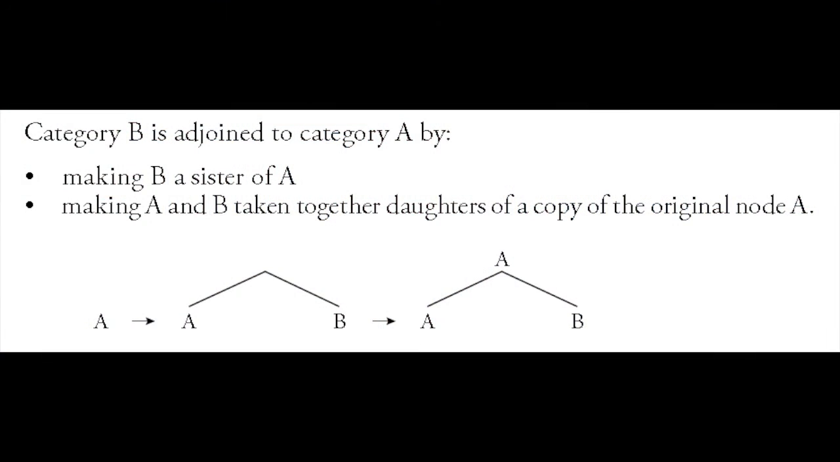So how can we improve on this? How can we avoid the flat structure? Well, we can do so by using a process called adjunction, and it works like this. Category B is adjoined to category A by first making B a sister of A, and then making that A and B together a daughter of a copy of the original node A. So the diagram shows how that works. So now you've got two nodes A in the final bit of this schematic representation, and that's how adjunction works.